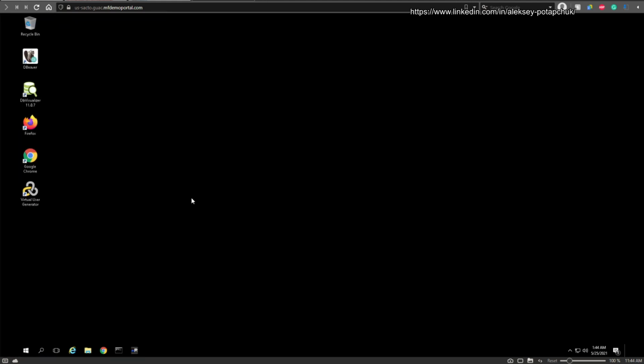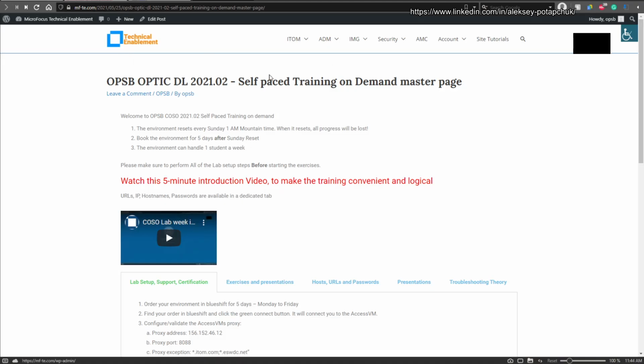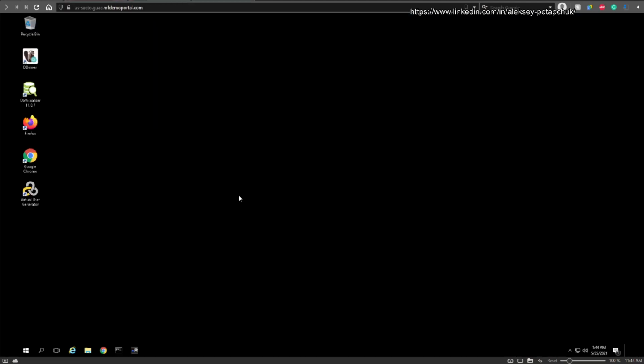For best experience in operating the environment, I recommend going to Chrome, or any other browser, Firefox, whatever you need, and opening the documentation, this documentation site, from the inside. Otherwise, you would have to click between tabs on your computer trying to execute steps inside an RDP that is simulated over here in another tab in your browser. It becomes cumbersome and slow. It will interfere with your learning process.